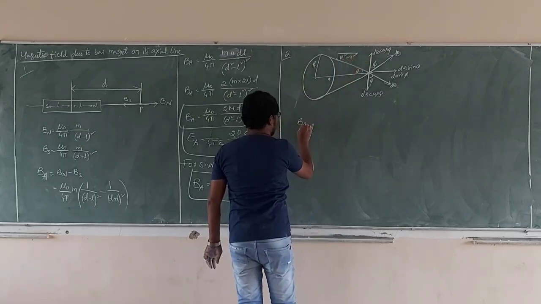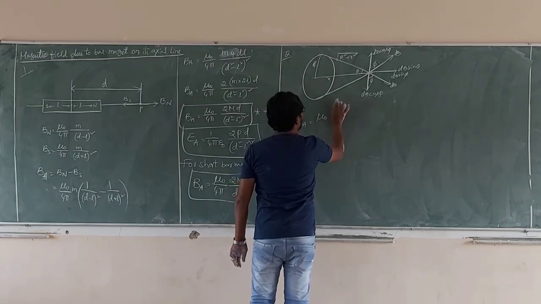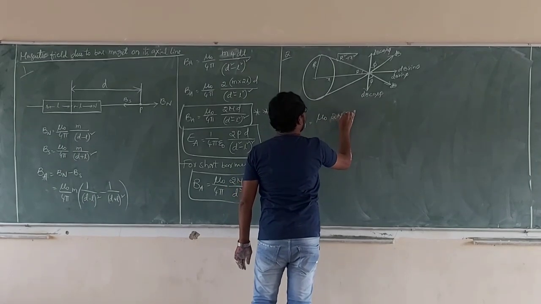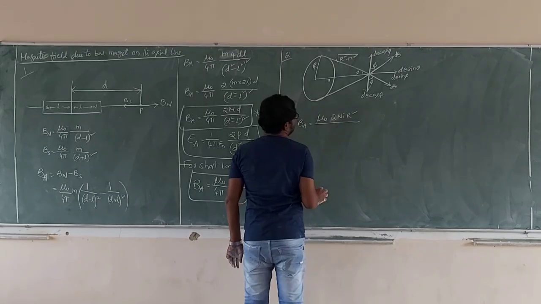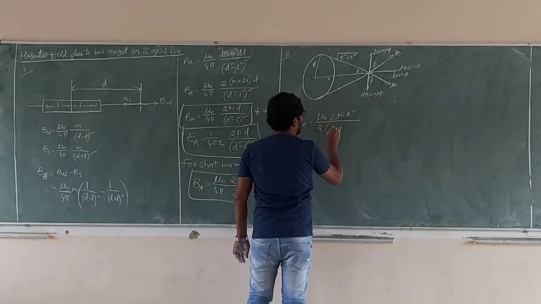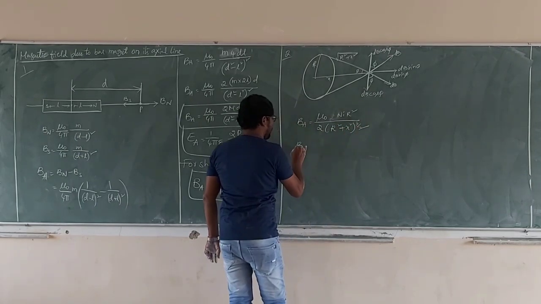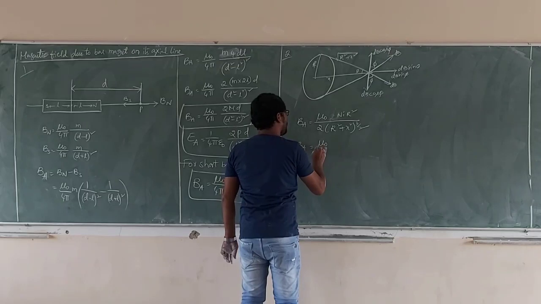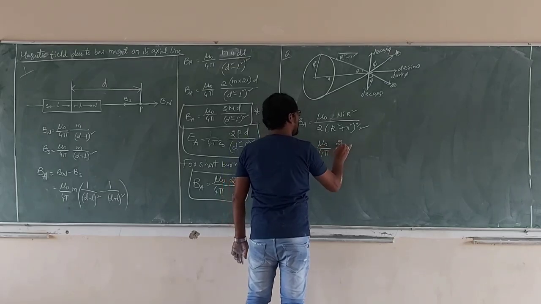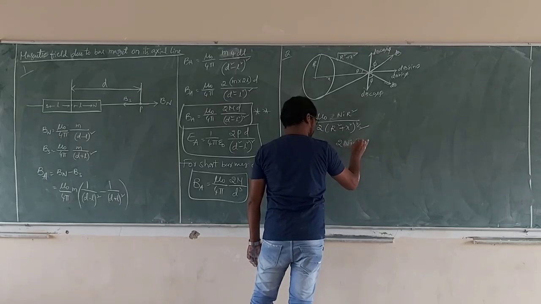B axial line is mu naught n i, so 2 n i r square by... mu naught n i r square only by 2 of r square plus x square whole power 3 by 2. B axial is equal to mu naught by 4 pi, 2.